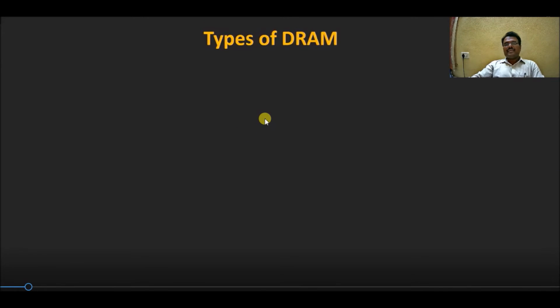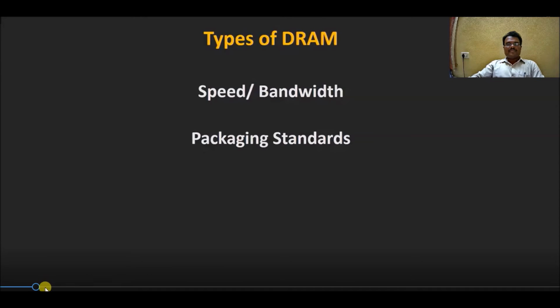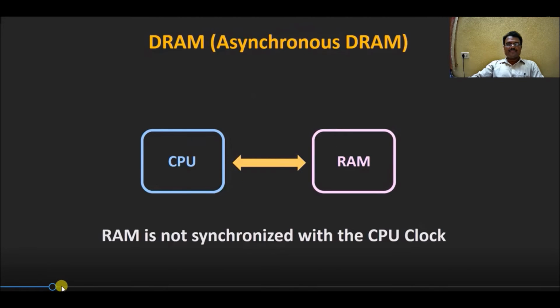So when you see the types of RAMs here, we can categorize the dynamic RAM based on the speed and bandwidth, packaging standards, and applications where we use it.